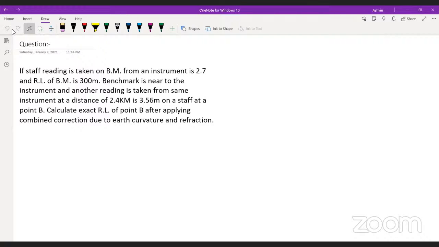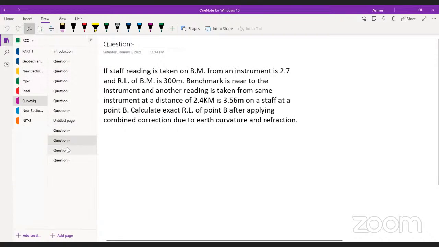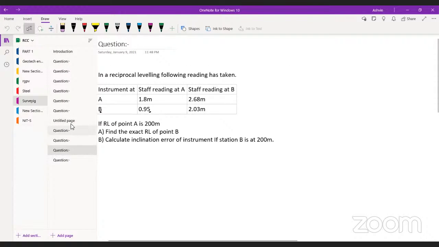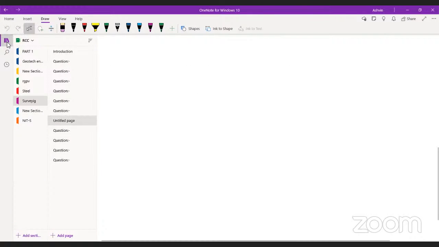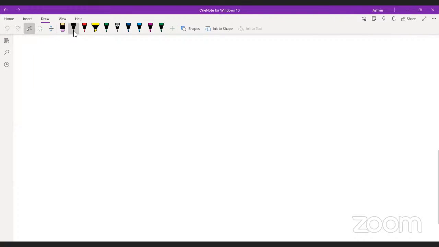So basically, in this question, one more thing I would like to tell you. I hope you guys know this. There are two methods for leveling. One is the HI method, and the other method is the rise and fall method. Yes or no? Rise and fall method.